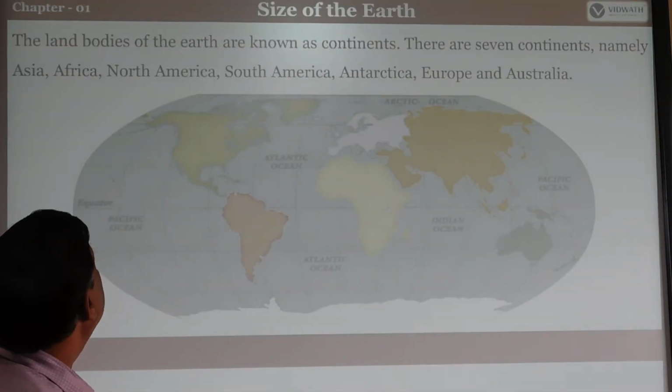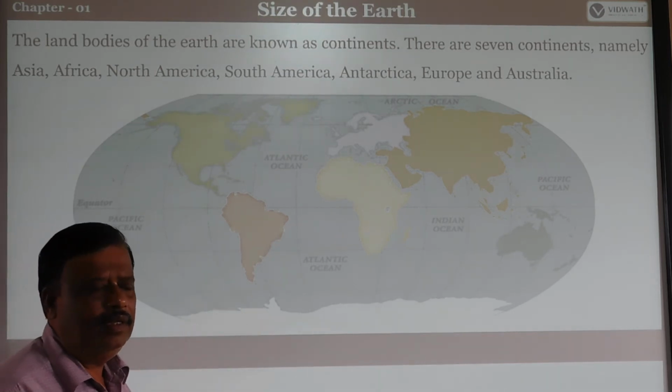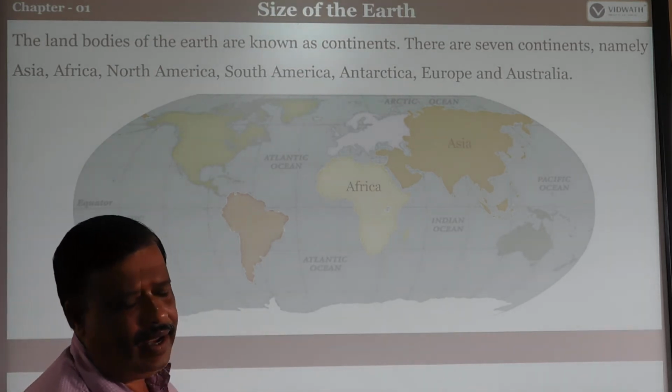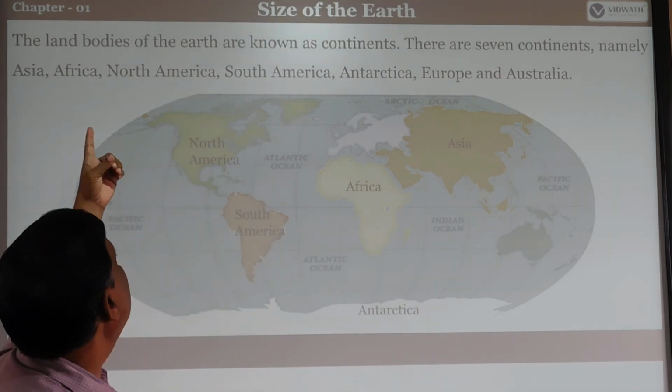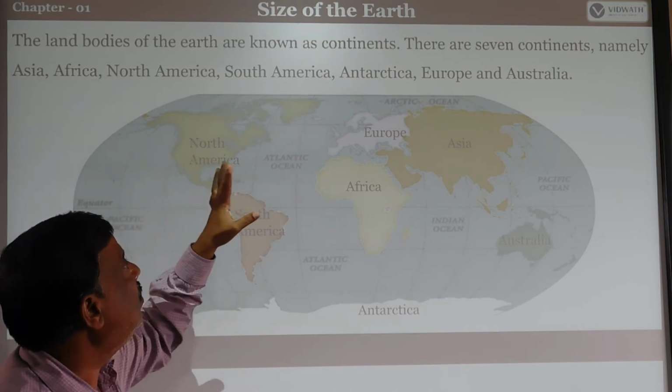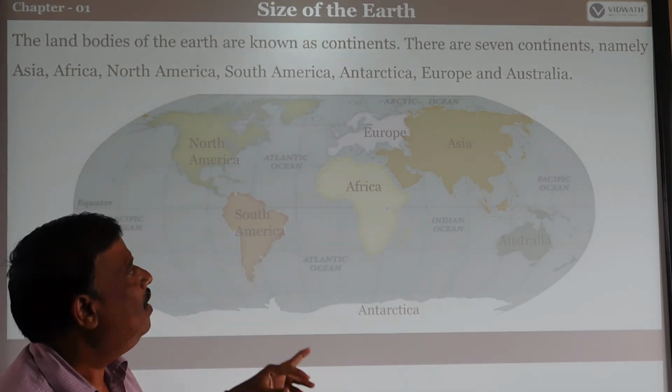The land bodies of the Earth are known as continents. See, how many continents are here? These are all continents, identified on the basis of the land bodies of the Earth, separated from each other by water.